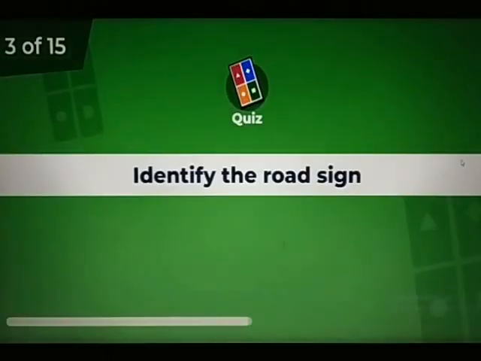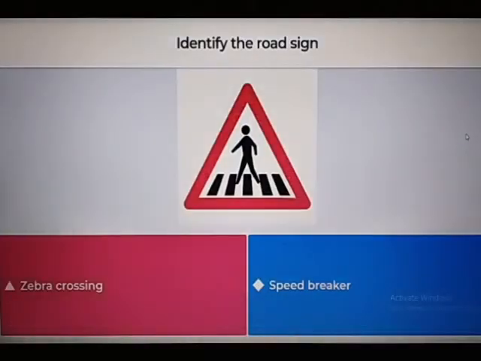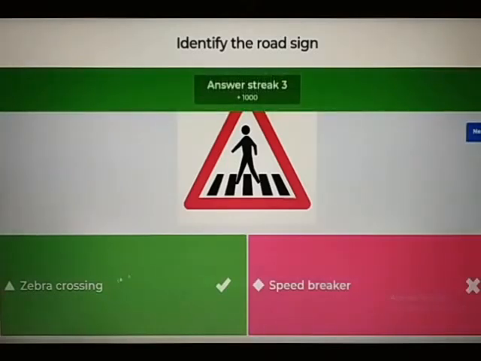Yes, third one. Identify the road sign. Children, is it zebra crossing or speed breaker? Very easy. It is zebra crossing. Children, as you know, zebra crossings are the white stripes painted across the road, specially meant for crossing the road. It gives privilege for pedestrians to cross the road, right? Whereas speed breakers are nothing but small humps on the road to control the speed of the vehicles, right? So the answer is zebra crossing.